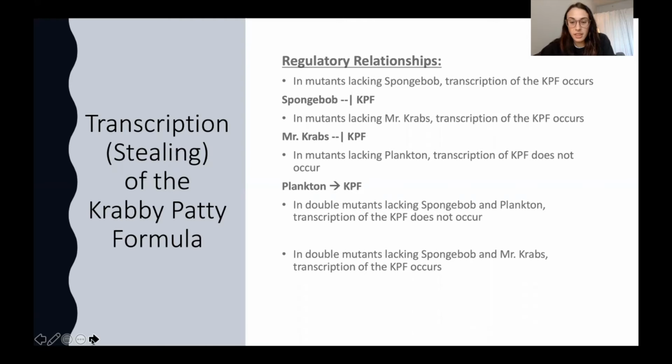In double mutants lacking SpongeBob and Plankton, transcription of the Krabby Patty formula does not occur. So SpongeBob blocks Plankton from getting the Krabby Patty formula. And in double mutants lacking SpongeBob and Mr. Krabs, transcription of the Krabby Patty formula occurs. So SpongeBob helps Mr. Krabs block the Krabby Patty formula from being stolen or transcribed.